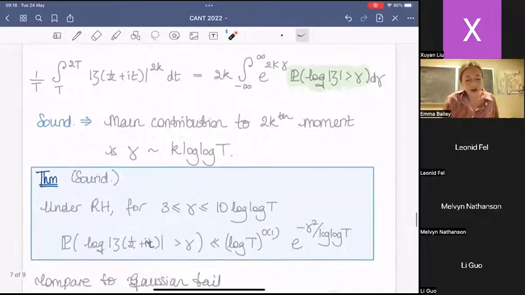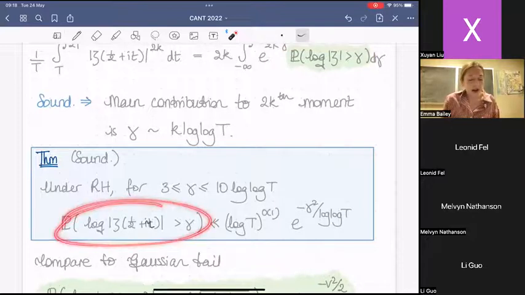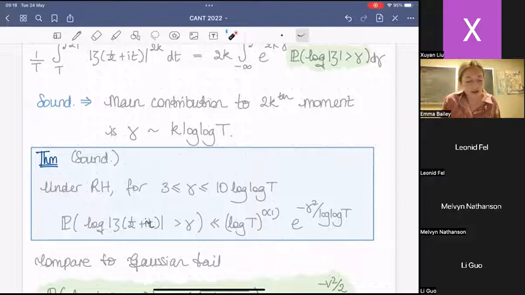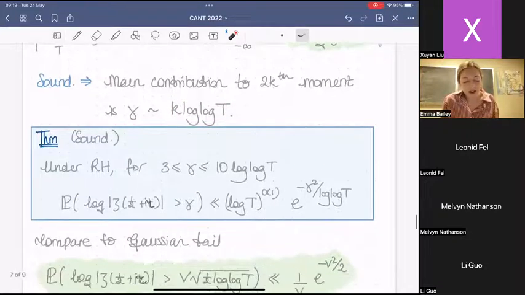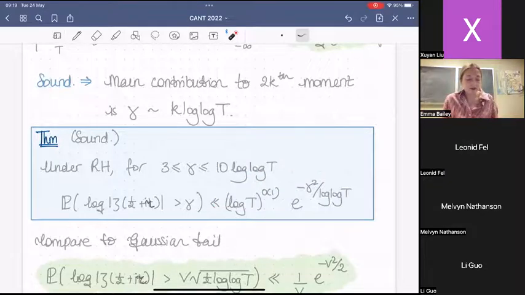In his paper on the moments, he proved that this probability of being large is bounded almost like we'd expect with the Gaussian tail. I particularly want to focus on gamma around order log t, because that's where we want to be looking. And so he's able to prove this bound here.